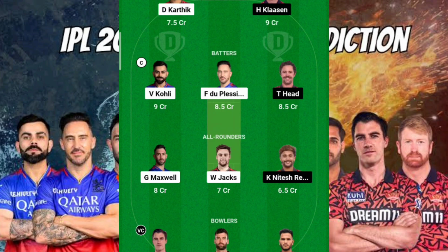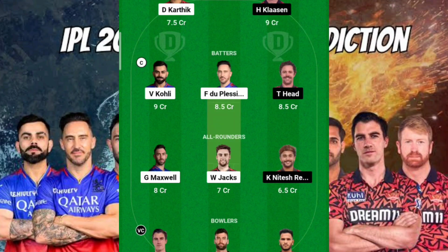Fine. So the last team is a very unique, very differential team. Here I'm expecting a very good innings from Virat Kohli and of course the entire RCB team with respect to both ball as well as bat. At the same time, a very good knock from Pat Cummins, both ball plus bat. There are chances that Pat Cummins could be a very good choice for vice captain in this particular scenario. So that's the reason I have kept Virat Kohli as my captain. You can see that I have still included Travis Head as well as Nitish Reddy, expecting very good innings from them as well. So they will be in the final DT.